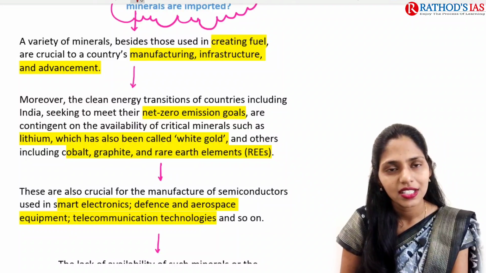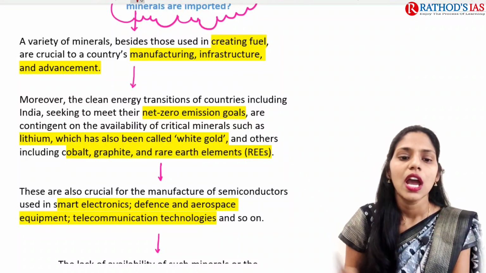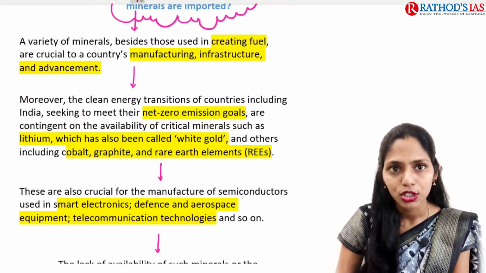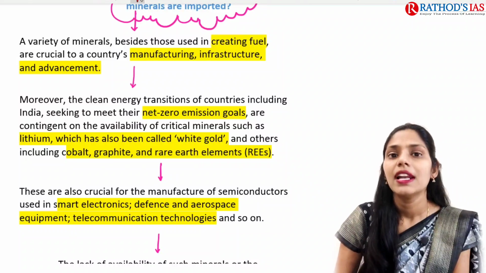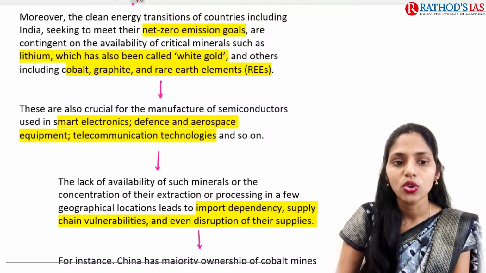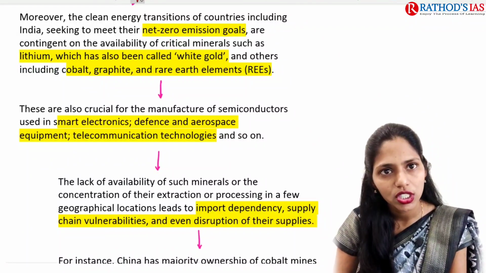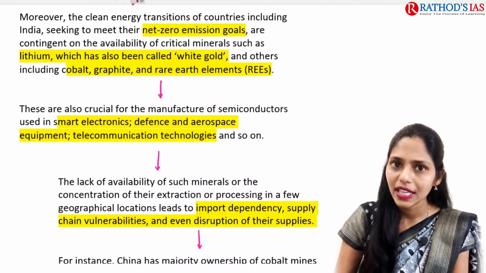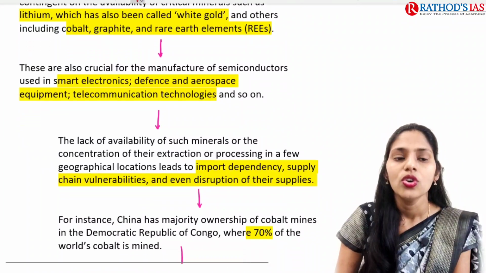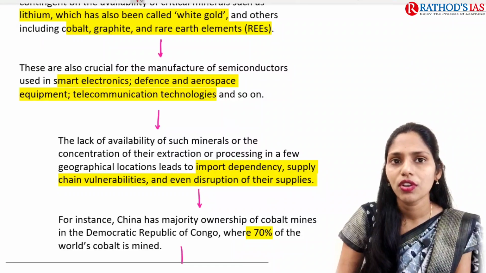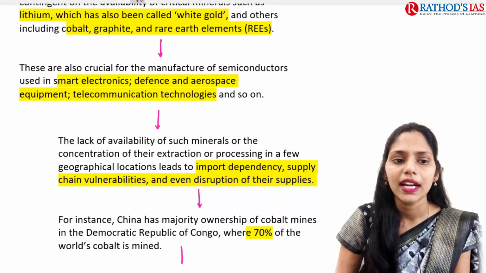Here, to address the net zero emission goals, we need to focus on the availability of critical minerals, for example lithium. So what is lithium? Lithium is also called white gold, and we are also focusing on other minerals, per se cobalt, graphite and rare earth elements. These are also very crucial for the manufacturing of semiconductors.